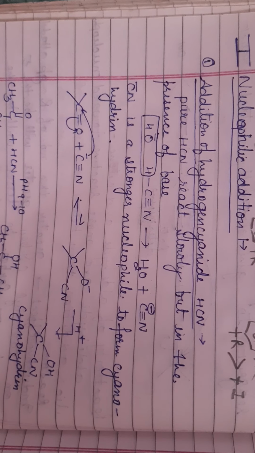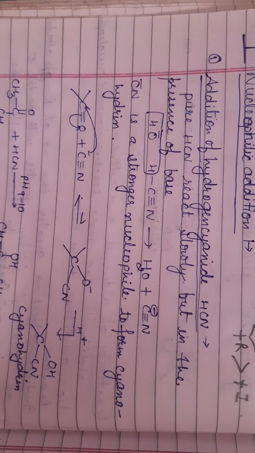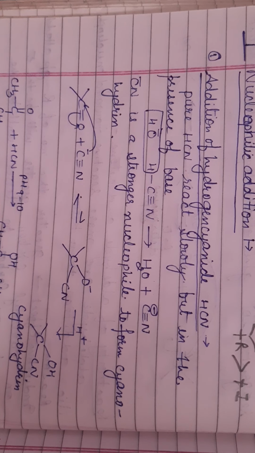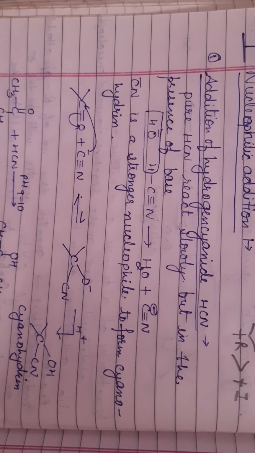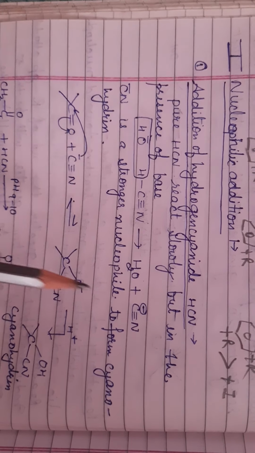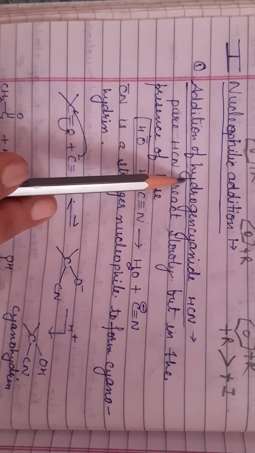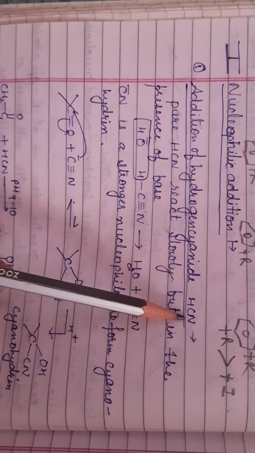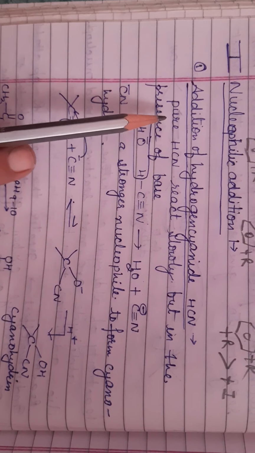Next is the first type of reaction, that is nucleophilic addition reaction. Tomorrow we will do nucleophilic addition followed by elimination. But today's topic is nucleophilic addition. First is the addition of hydrogen cyanide. Hydrogen H, cyanide C N negative. So combinedly we call it hydrogen cyanide.